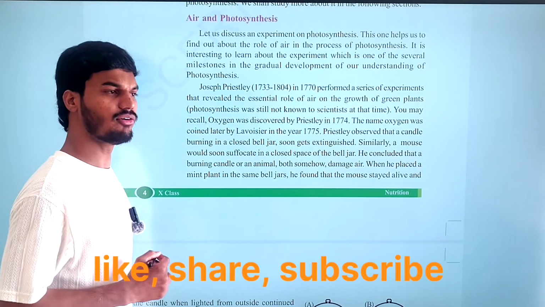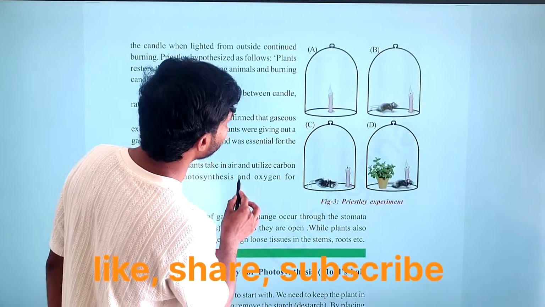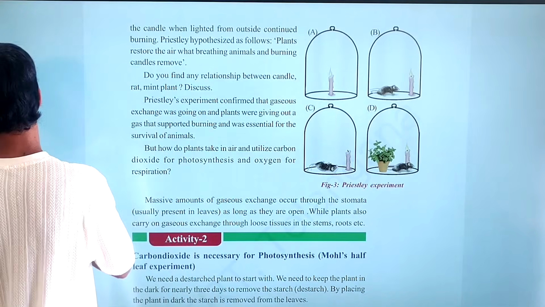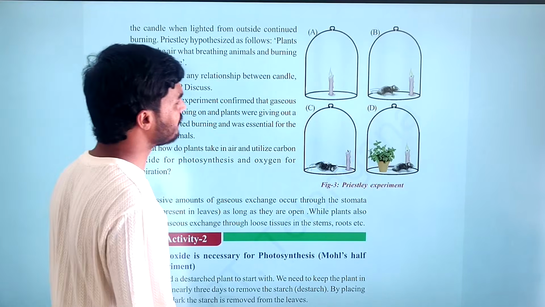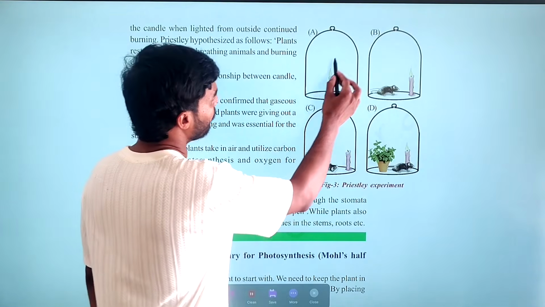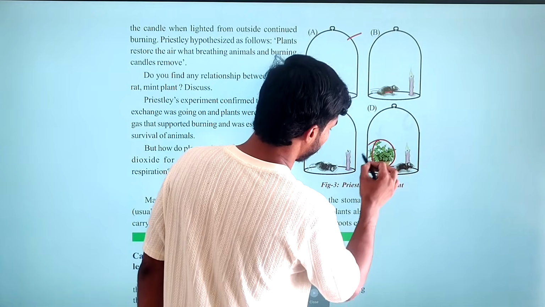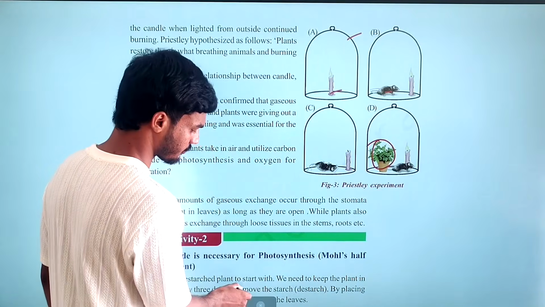Next, coming to air and photosynthesis, we'll see this with an experiment. That is the Priestley experiment, on air and photosynthesis. In this experiment, the materials required were a bell jar, candle, mouse, and mint plant. These were the materials required.